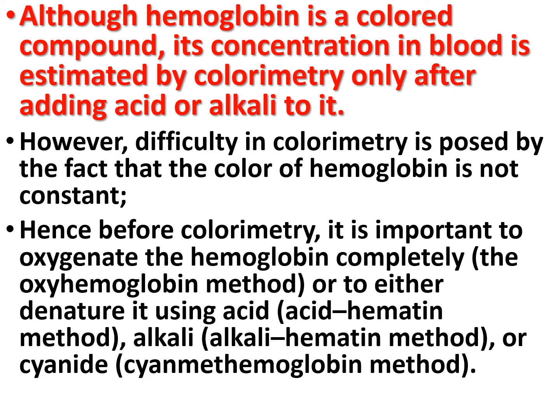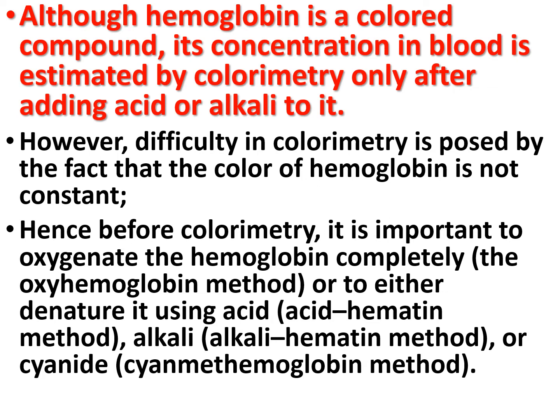However, difficulty in colorimetry is posed by the fact that the color of hemoglobin is not constant. It is bright red when fully oxygenated and bluish red when deoxygenated.